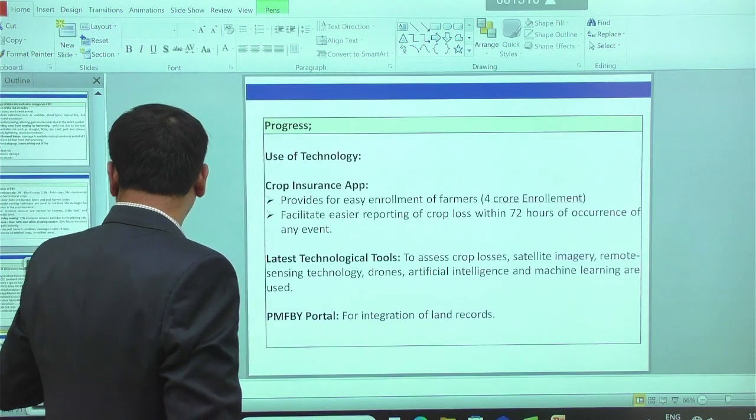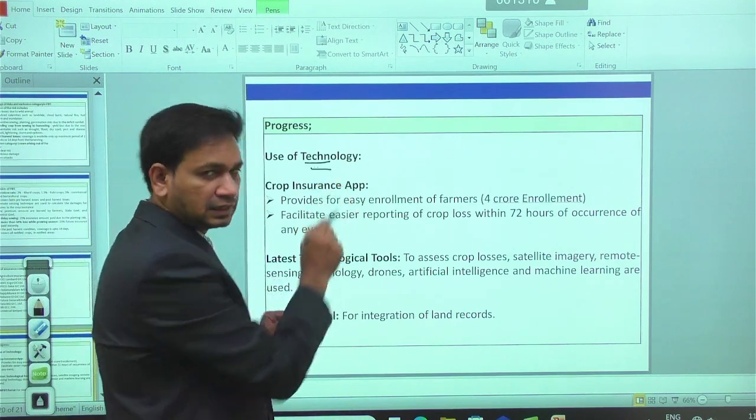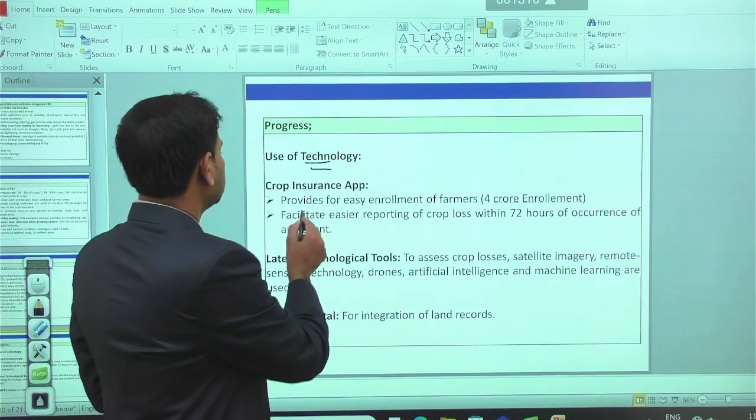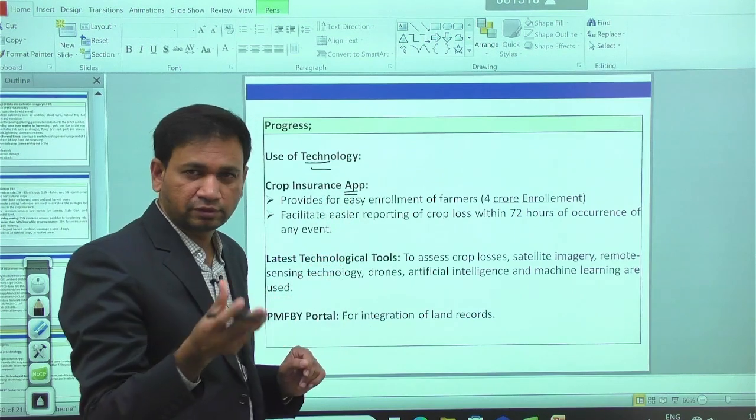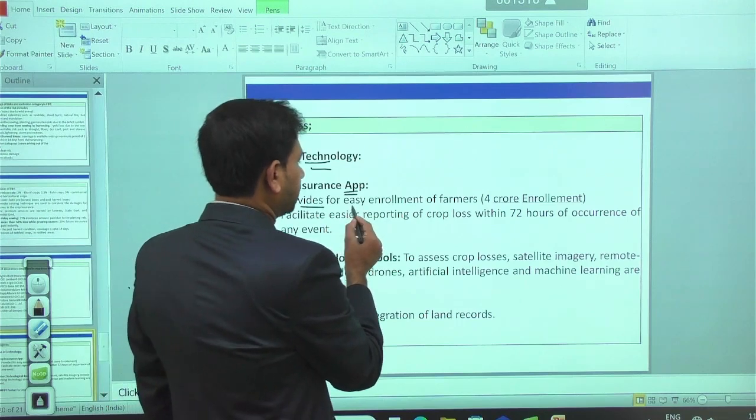So apart from that, in the case of the Fasal Bima Yojana, we are making more use of technology for analyzing the damages. Here we have a separate application in the name of the Fasal Bima Yojana. For that only we have the application. It provides for easy enrollment for the farmers.